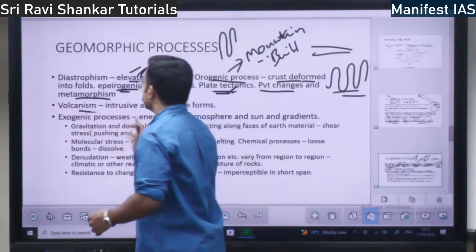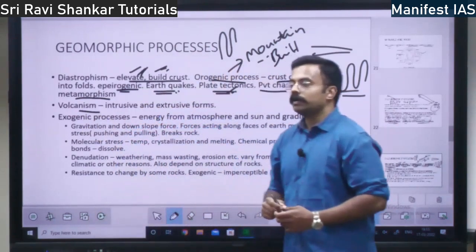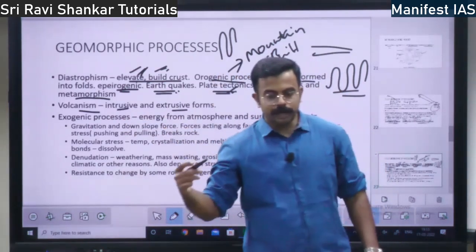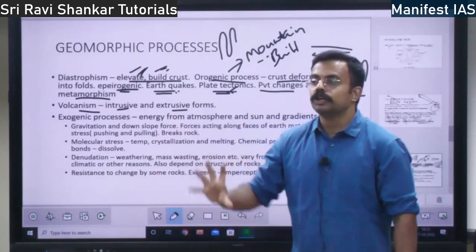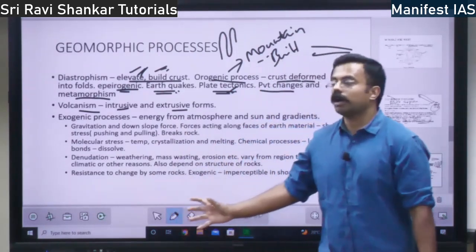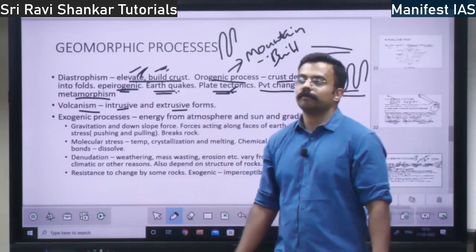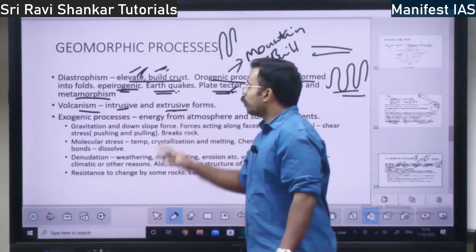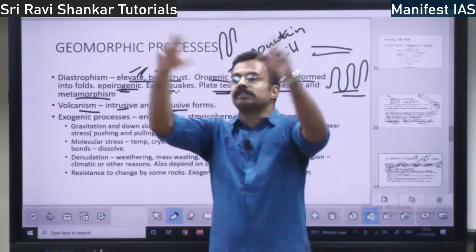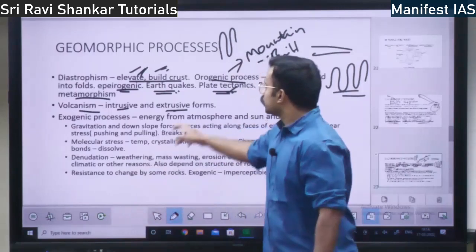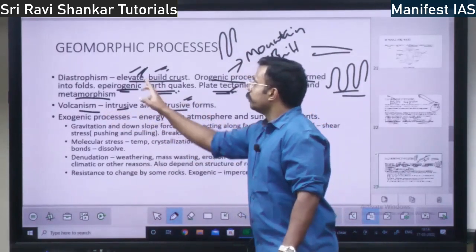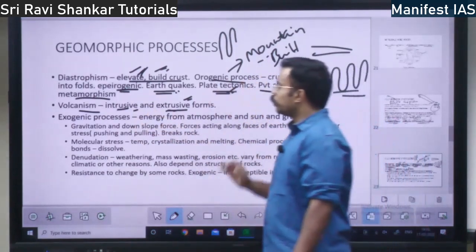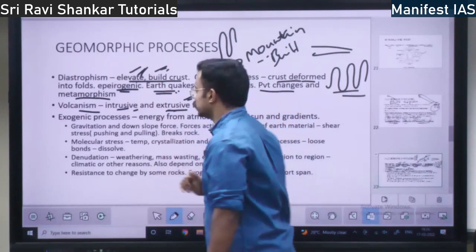Then you have volcanism. Volcanism leads to both intrusive and extrusive forms. It can build the earth, and it can be an intrusive process also, because volcanic magma comes from within the earth. That is why it is an intrusive process. Whereas in a volcano, the magma spills outside. So that is why it is an extrusive process. Volcanism will also lead to change in earth because of intrusive and extrusive processes. So this is about the endogenic processes, right?